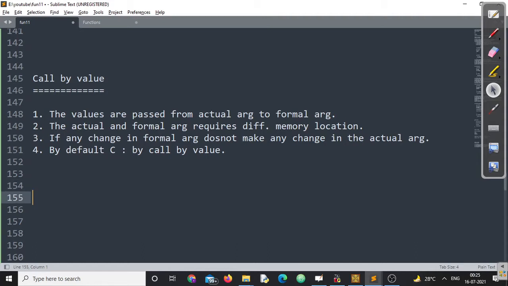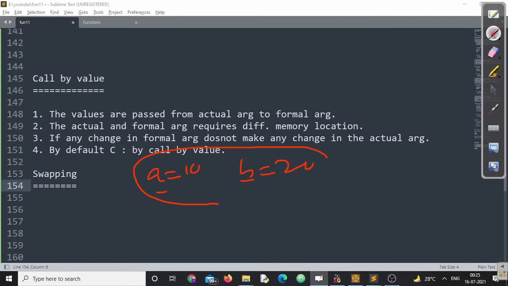Suppose we are going for an example. That example is the famous and basic example used by any programmer, any instructor, any lecturer in the classroom, that is swapping of two numbers. I hope you know this program. We'll take two variables a and b, assign some values to them, and write a function which will change the value of a to b and the value of b to a, right? This is what our requirement is. Now let us write that program.